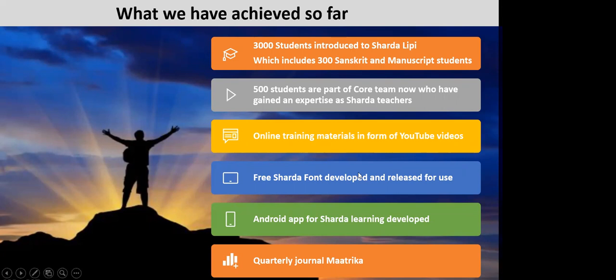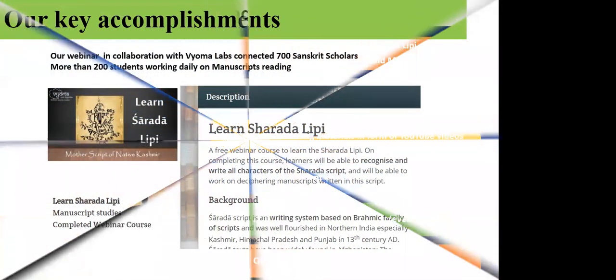We have the Android app also. We have also the keyboard. Last year we produced a keyboard, where earlier we never used to have a keyboard where you can type Sharda Lipi. We are also publishing Matrika, which is a journal, especially in Sharda Lipi. Every month, it will start regularly from next month onwards. So these are a few of the things we do.